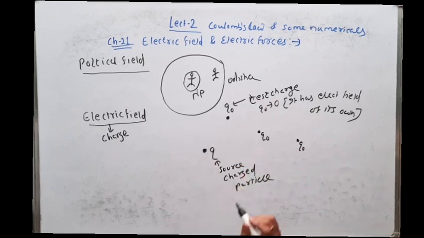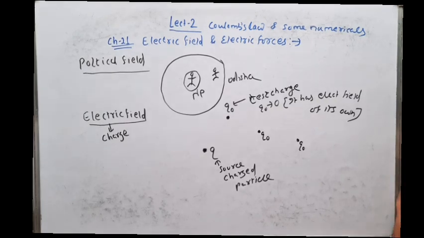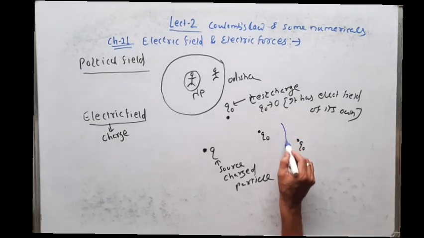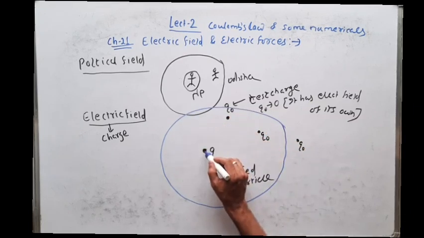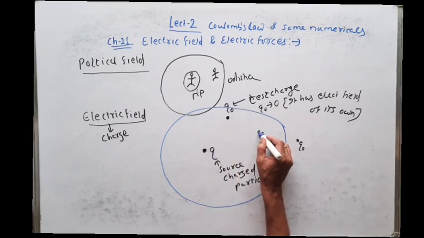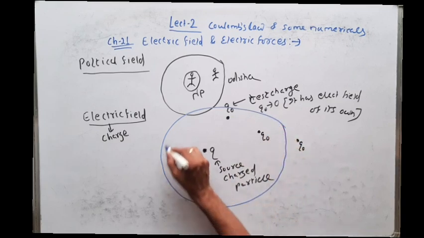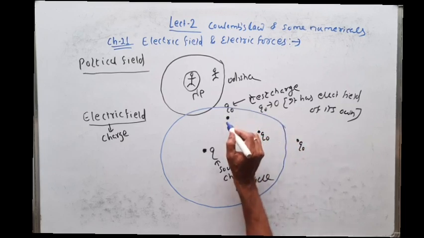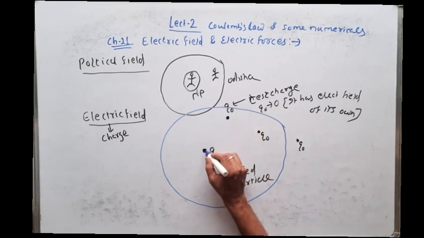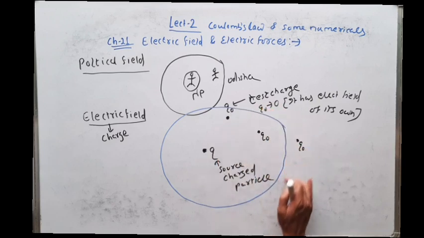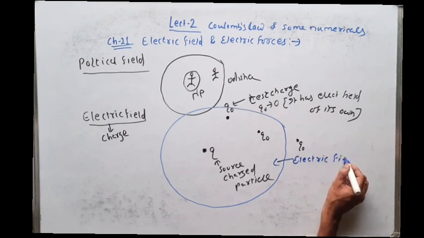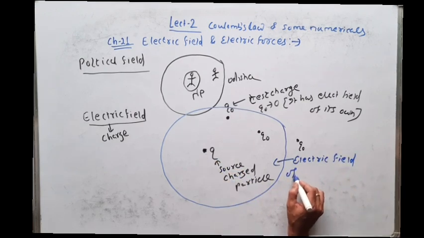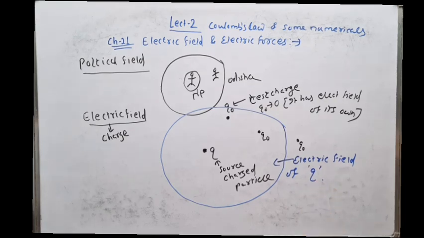So what is electric field? Electric field is the area. Suppose I am taking this area as the electric field of this source charge, where if any charged particle is brought inside this field, that charged particle will experience a force due to the main charge or source charge. This area is called the electric field, of the charged particle Q. I think it is clear.